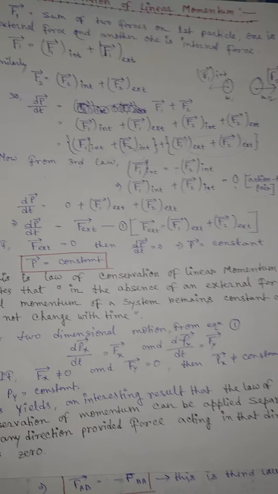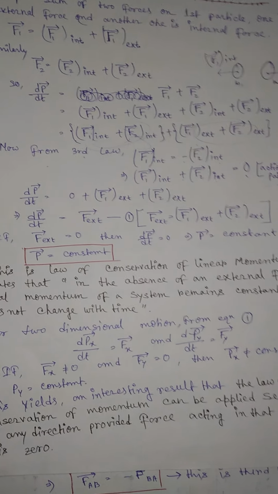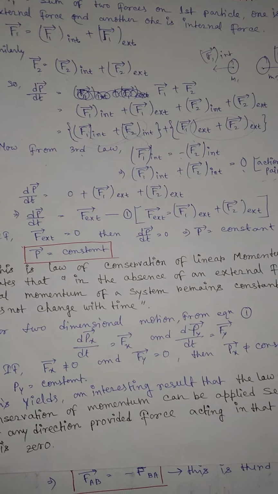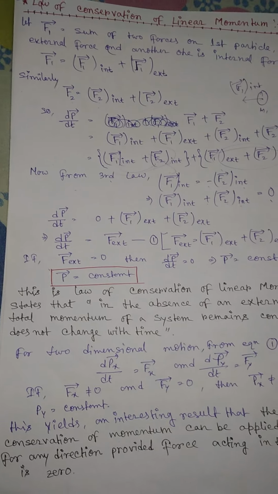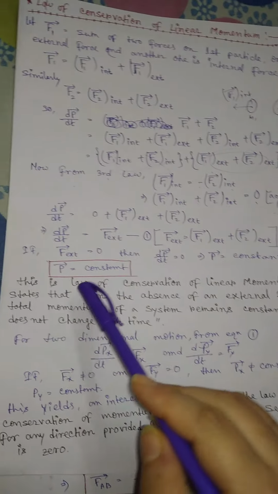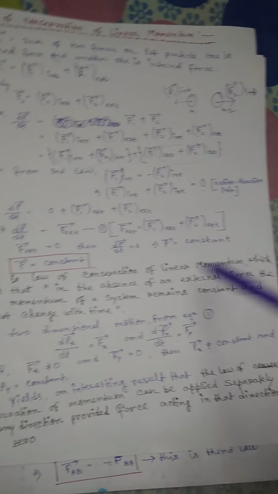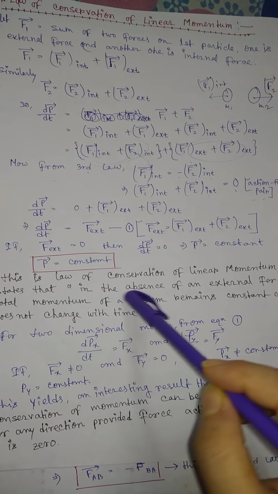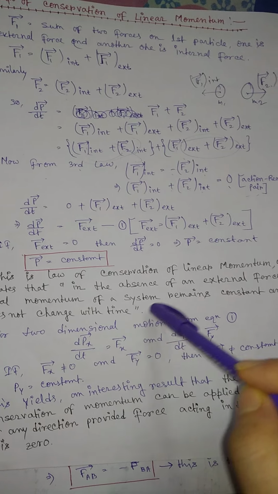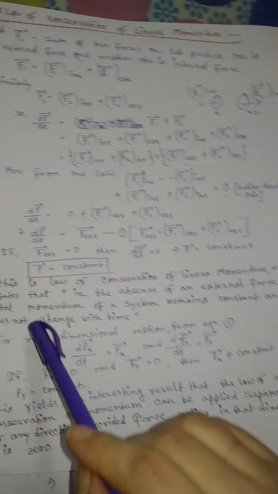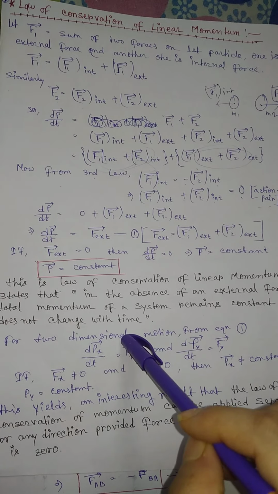Right, that means if the external force on any system is 0, then the total momentum of that system will be constant. This is the law of conservation of linear momentum, which states that in the absence of an external force, the total momentum of a system remains constant and does not change with time.